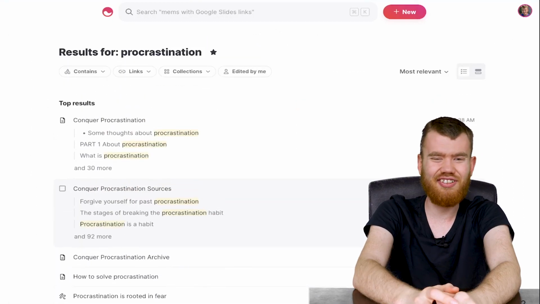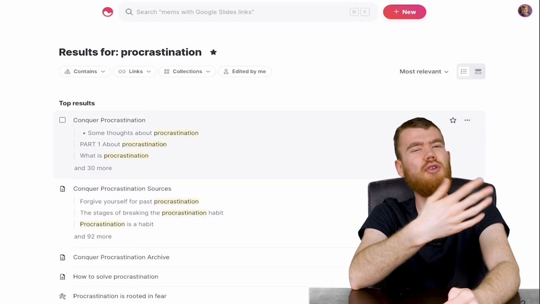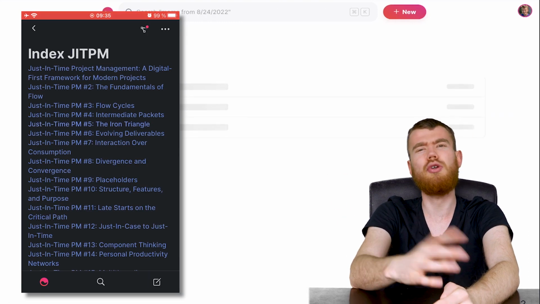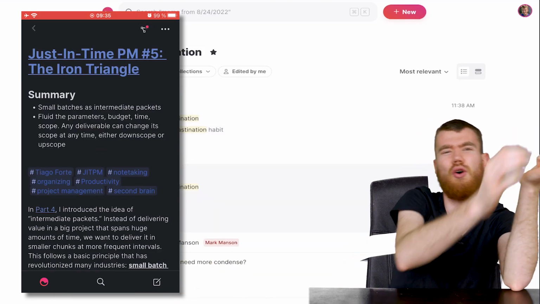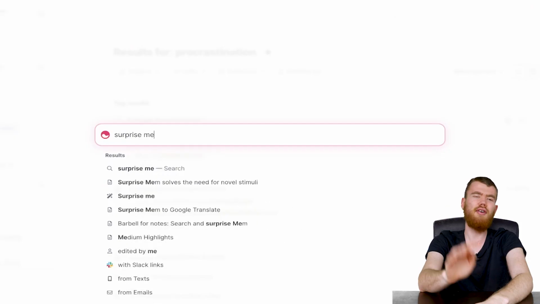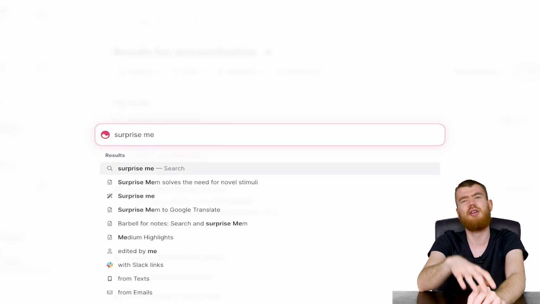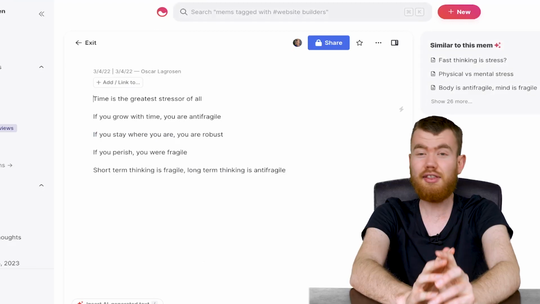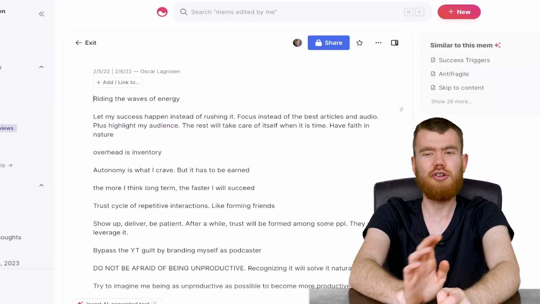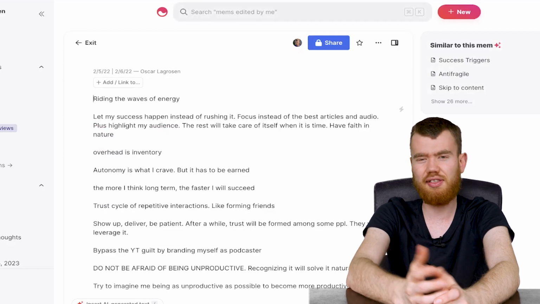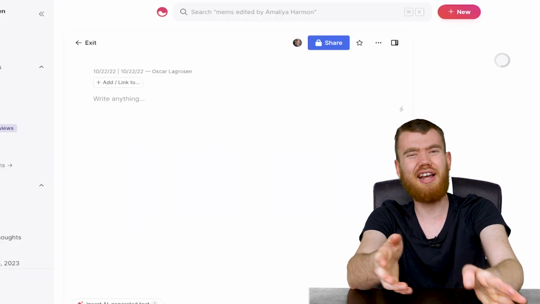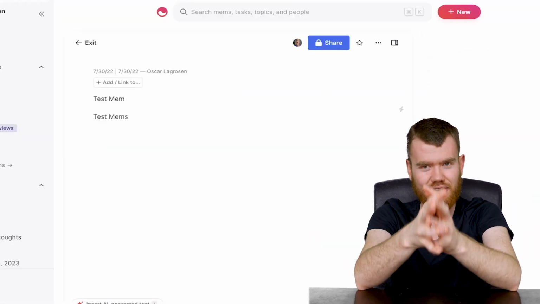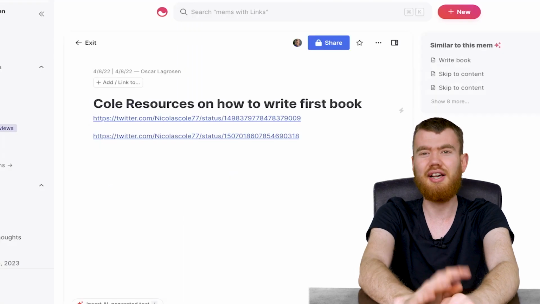But in these search results, you can browse through them all, view them either expanded or not, go through these back and forth, and even on the phone too, you can go back and forth. So it's not like it's its own menu, it's central and all that. A very fun thing you can do in search actually is type surprise me, and then it presents a randomly selected note. And this can be quite useful actually for brainstorming or just generating unexpected ideas, which I did during the early months of using Mem. A replacement for social media in the sense of scrolling through novelties, but we can get that from our own insights, which can be equally as thrilling.